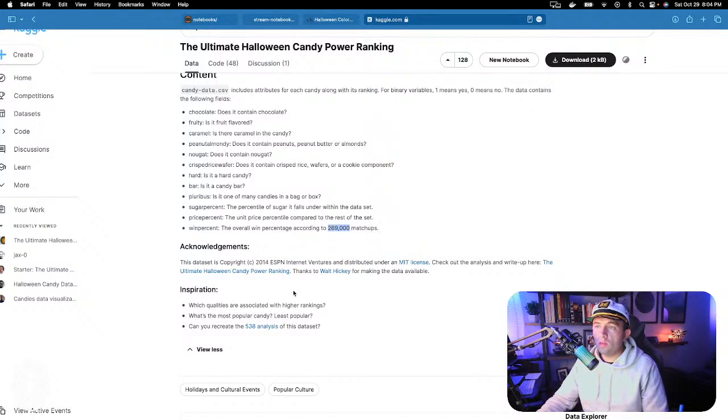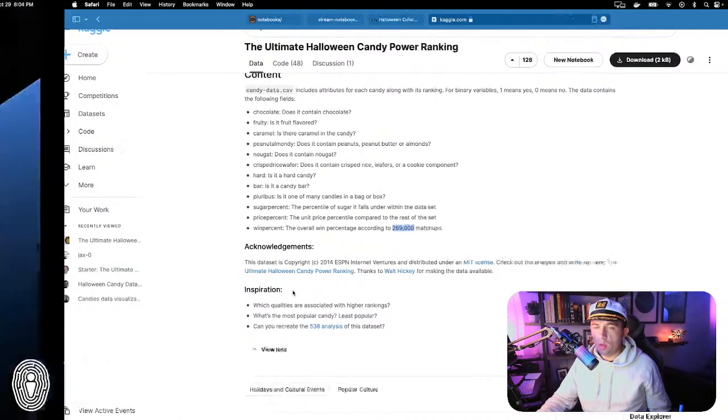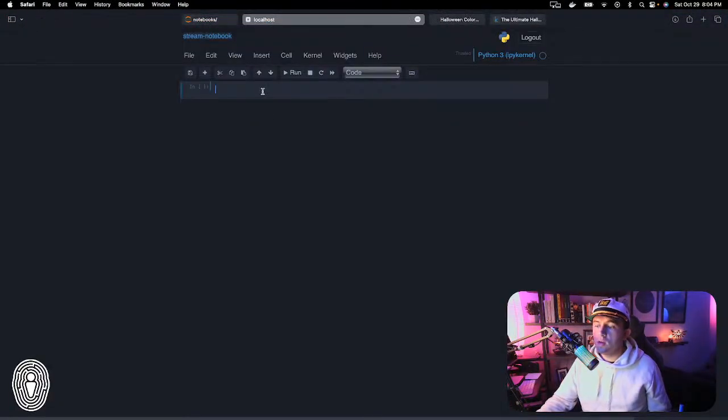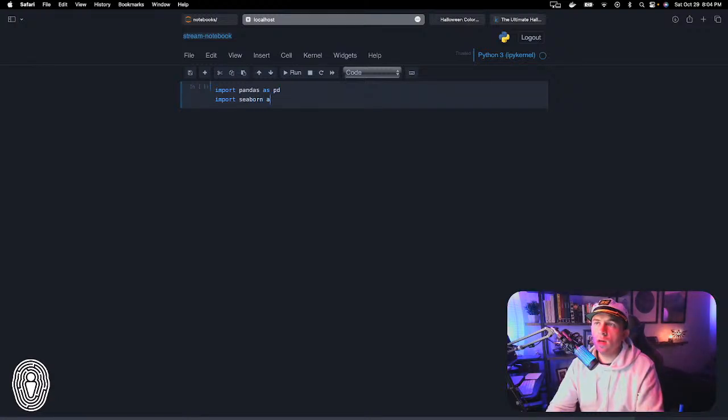Okay, so I already do have this downloaded to my desktop, and I am going to pop back in the Jupyter Notebook, and let's get the ball rolling here. The first thing we're going to need to do is import the necessary libraries. I already have these installed on my machine. I'm going to import pandas, because we're loading the data as a pandas data frame, and then I'm going to import Seaborn as SB.